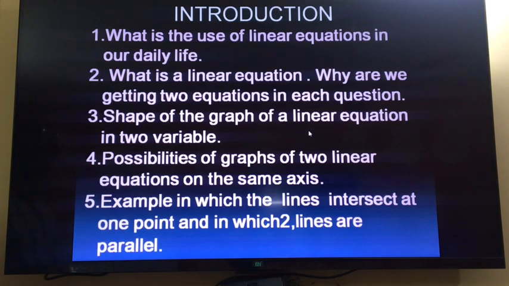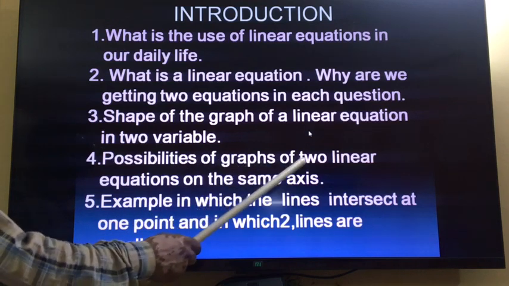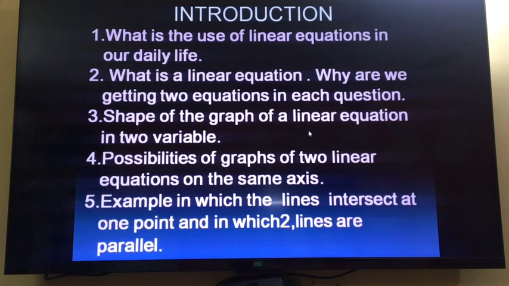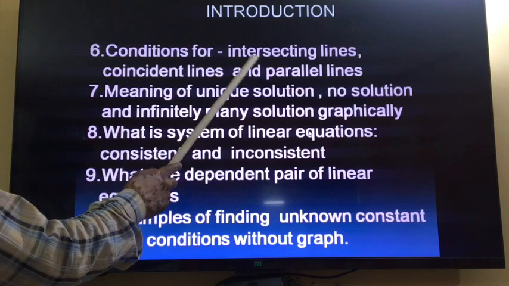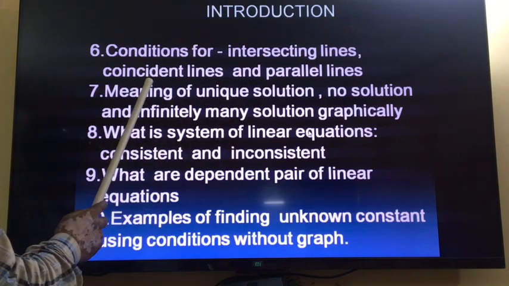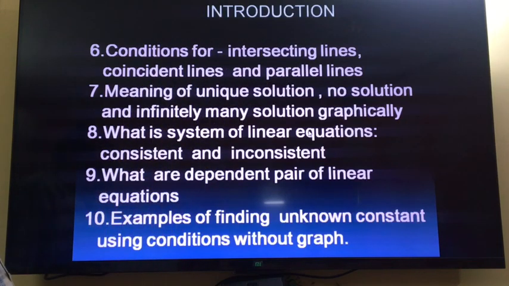If we plot a graph, what will be the shape? The next point is, what are the possibilities of the graph of two linear equations on the same axis? If we plot the graph for two linear equations on the same axis, what are the possibilities? After that, I will take some examples in which the lines will intersect at one point, and in which the lines will be parallel. The next point is the conditions for intersecting lines, coincident lines, and parallel lines. This also I will tell you.